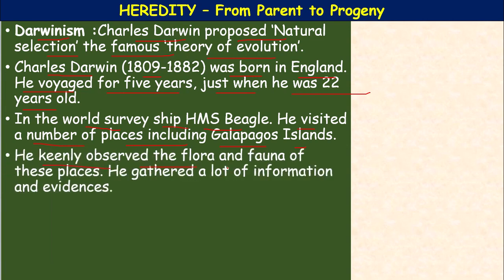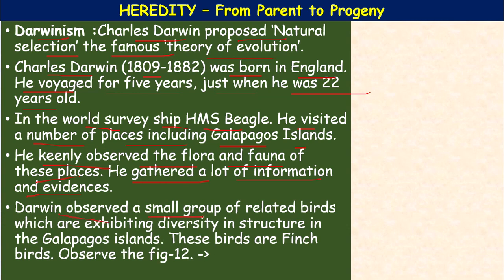He keenly observed the flora and fauna, flora meaning plants and fauna meaning animals, and gathered a lot of information and evidence. Darwin observed a small group of related birds exhibiting diversity in structure. These birds are finches.